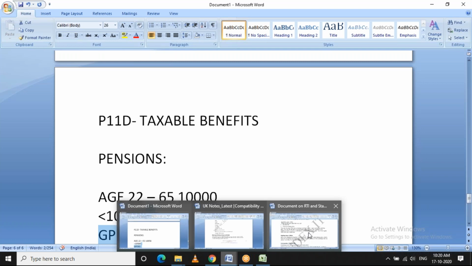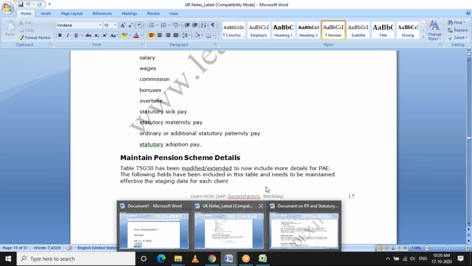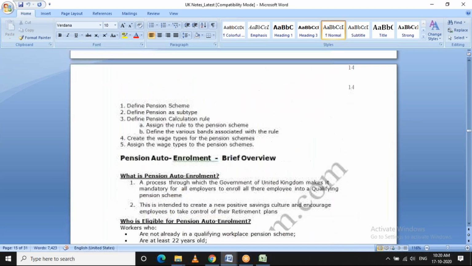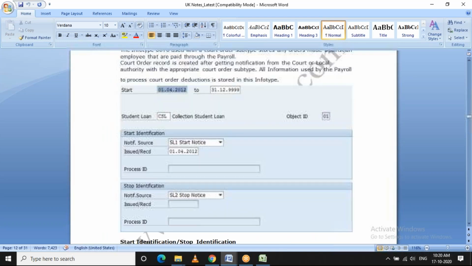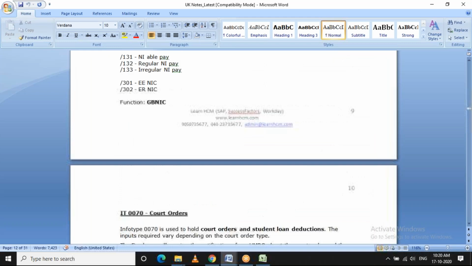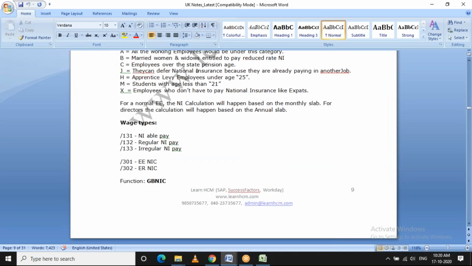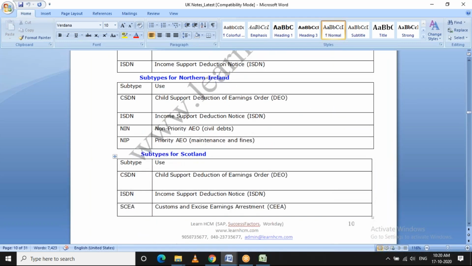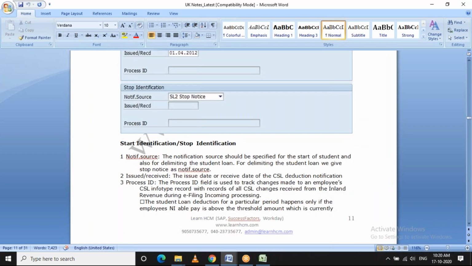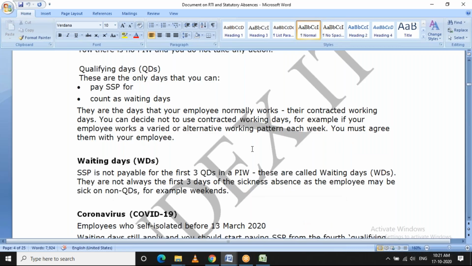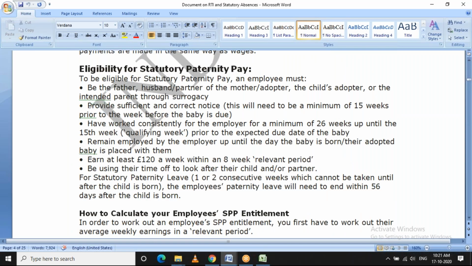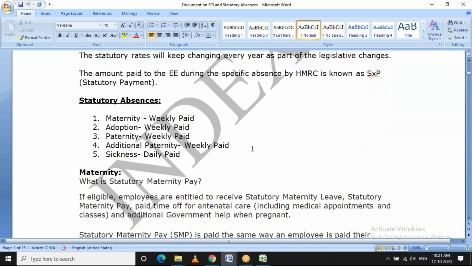Okay, so this is the document which will be provided as part of these sessions. It has all the details about whatever I have explained, and which functions calculate what. Another document talks about statutory absences and RTI, real-time information.